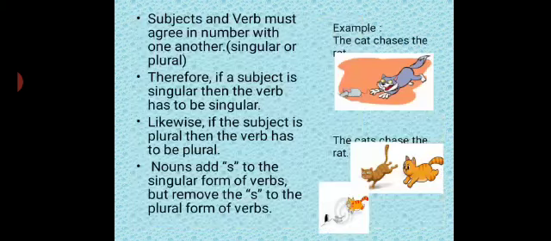With nouns, most of the time when you add an s to the end of the noun, it becomes plural, while for verbs the singular form has the s and the plural form removes it.